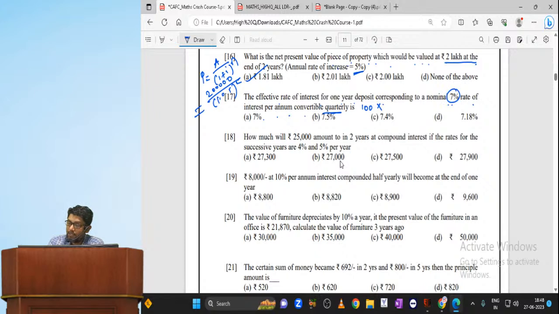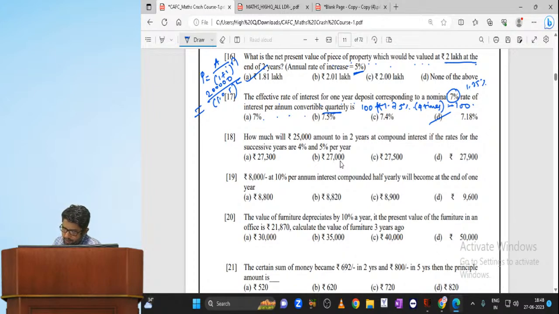So what is 7% means? It is 1.75%. 100 plus 1.75%, 4 times add, minus 100. This is the effective rate of interest. So 100 plus 1.75% plus 1.75% plus 1.75% plus 1.75% minus 100. Are we getting 7.18%, my dear?